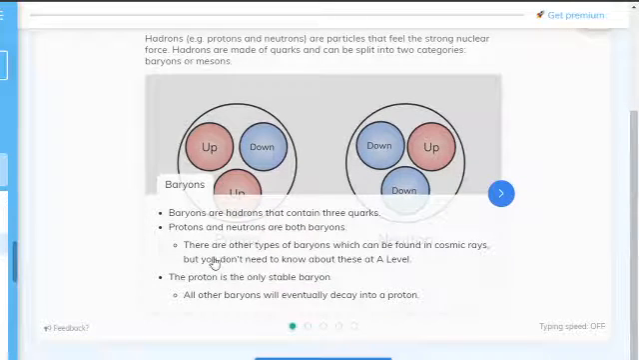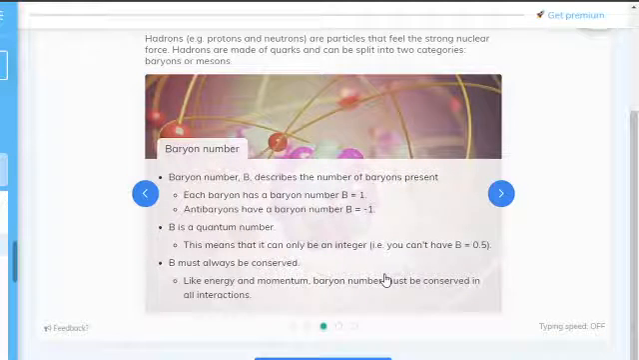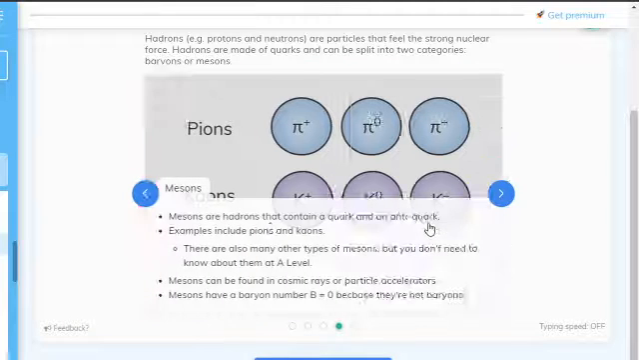Protons and neutrons are both baryons. There are types of baryons that are found in cosmic rays, but you don't need to know them. The proton is the only stable baryon, so every baryon will eventually become a proton, just as every lepton will eventually become an electron. Antibaryons. The antiparticles of baryons are antibaryons. So baryon number. Baryon number describes the amount of baryons present. Baryons have the baryon number 1, antibaryons have the baryon number -1. It is a quantum number, so it can only be an integer, and it is always conserved.